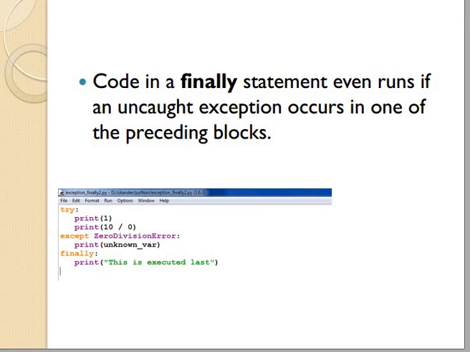Next, whatever code we write in the finally statements is executed, but that does not depend on any except block. It is not necessary whether the except block is executed or not, the finally block is executed at last.